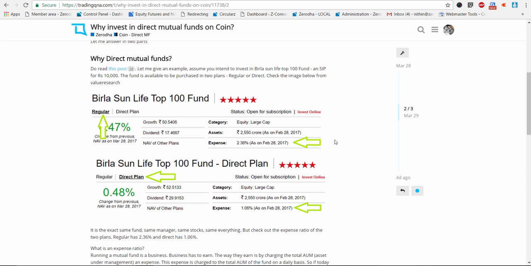Now, a couple of issues with doing it this way is that for every fund house you will have to go separately. Assuming you want to buy Birla Sun Life and tomorrow you want to buy Reliance Tax Saver, you will have to go to two different places and invest into two different folios. And as I said, until recently, that was really the only way to do direct mutual funds.